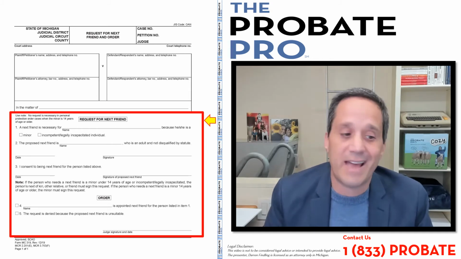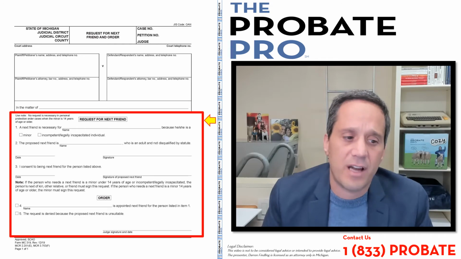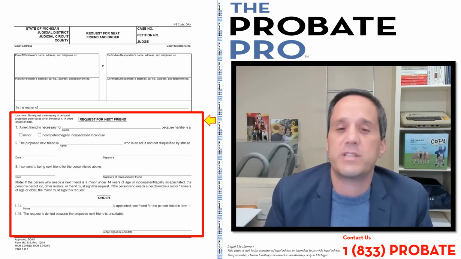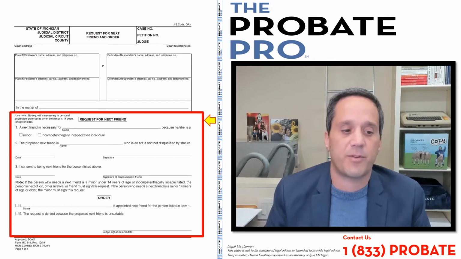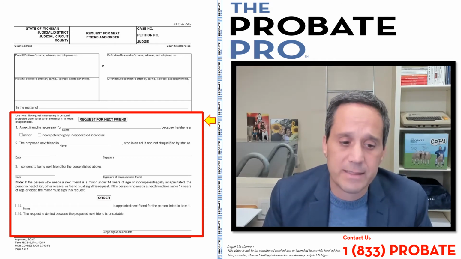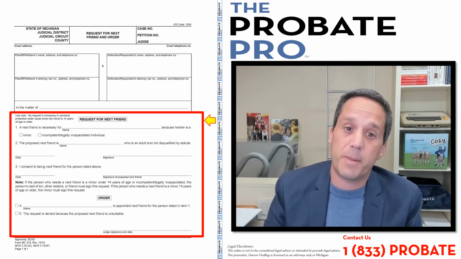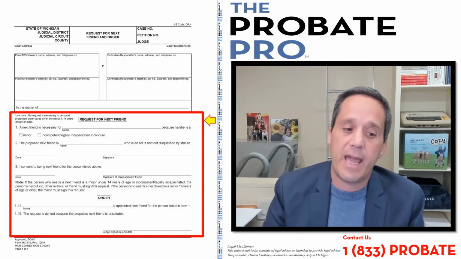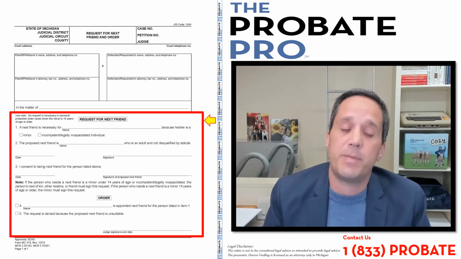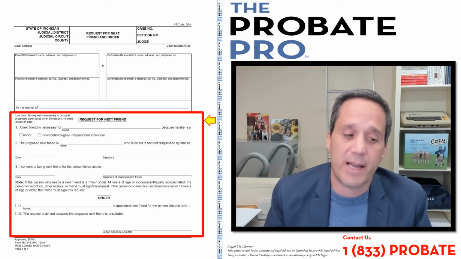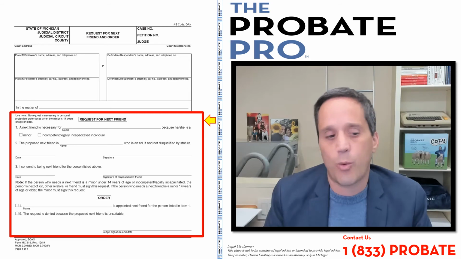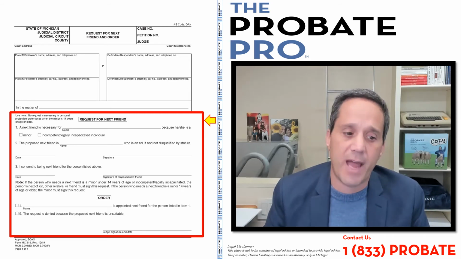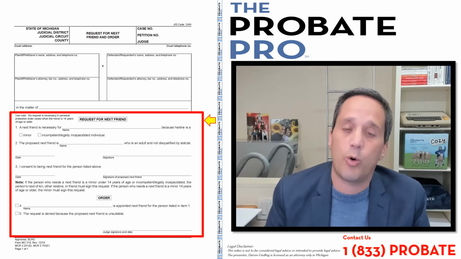Below it is the consent. You can ask for the consent for the person above. If the person is 14 years of age or older, the person's next of kin or other relative or friend must sign the request. So again, we've seen situations where people bypass that requirement, and it is a mandatory piece of the request for next friend as it relates to the age piece. So please pay particular attention to the notes section that's reflected in the request for the appointment of a next friend.